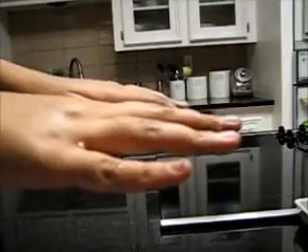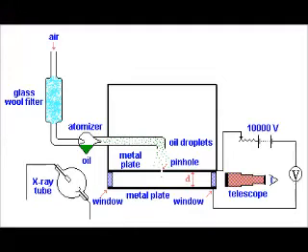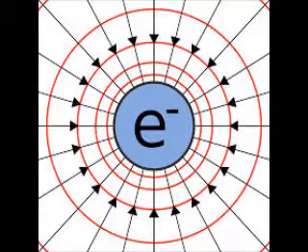Later came Millikan's oil experiments. In 1909, Robert A. Millikan performed the oil drop experiment, in which he sprayed drops of oil into a chamber surrounded by an electric field, and the drops would move up and down based on the field, and his conclusions led to finding the charge of an electron.